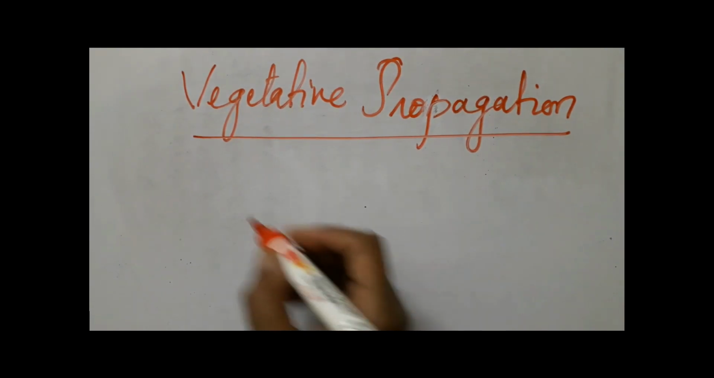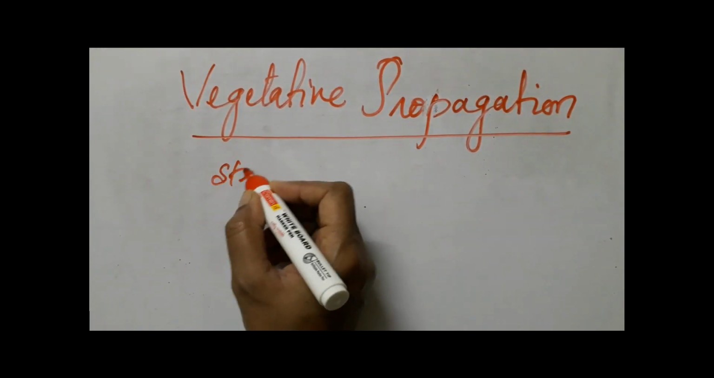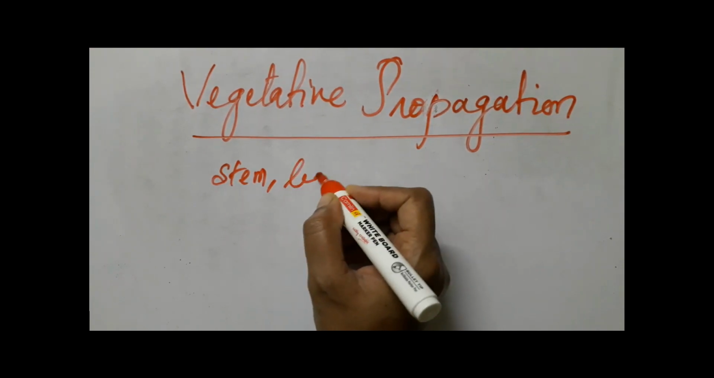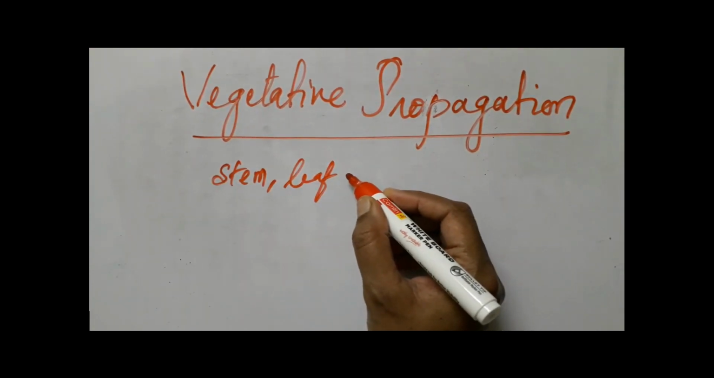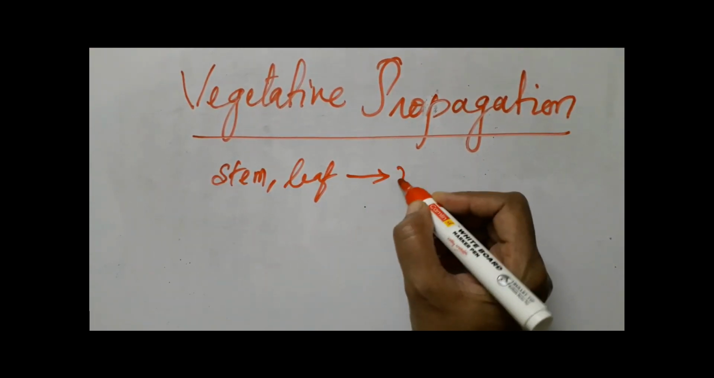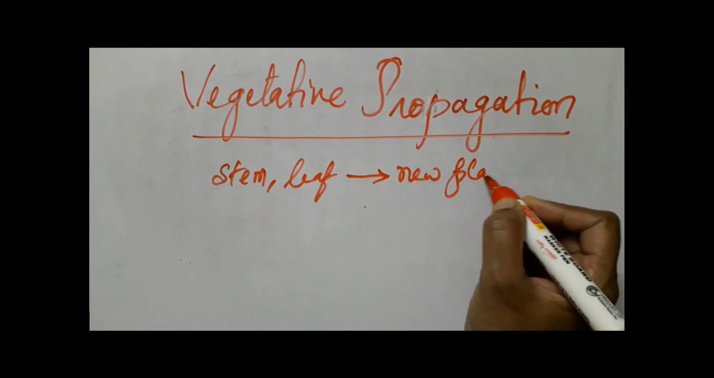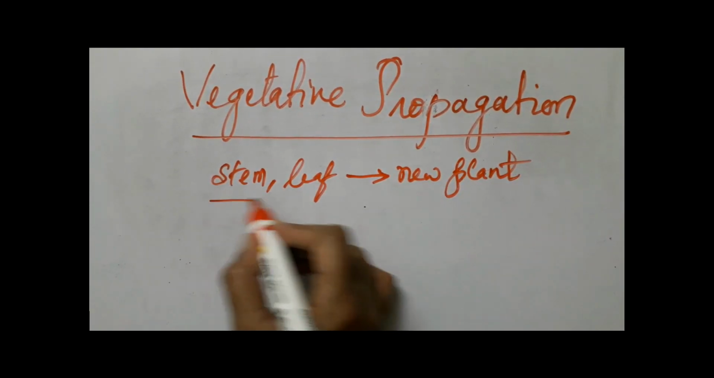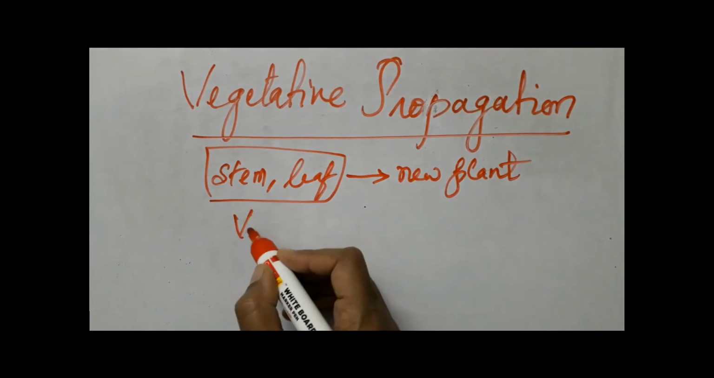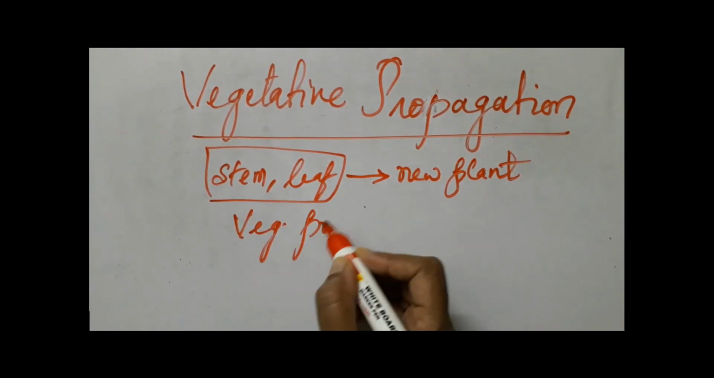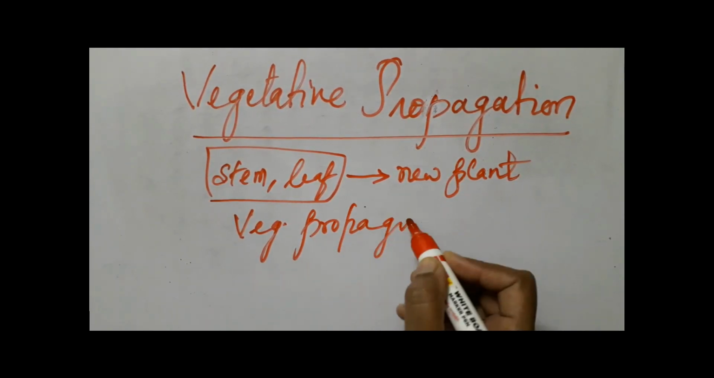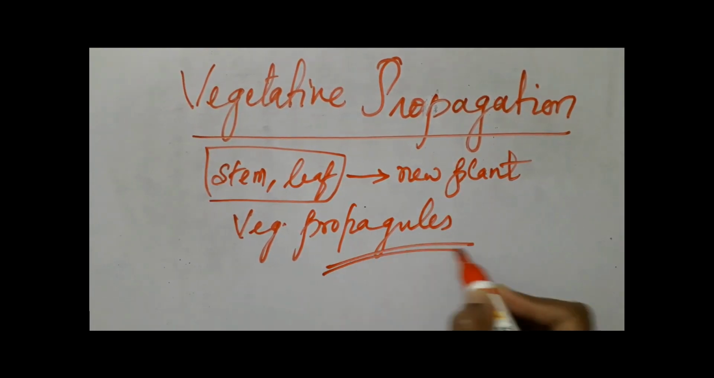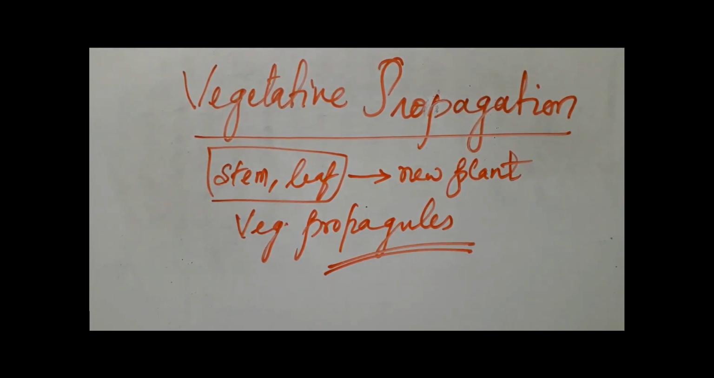And these vegetative parts, like a stem or a leaf, when they give rise to a new plant, this is vegetative propagation. But what are these units called? We call them vegetative propagules. What do you call them? Vegetative propagules. All right, are you clear with that?